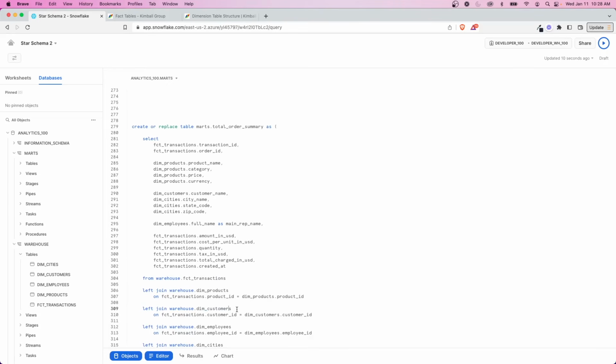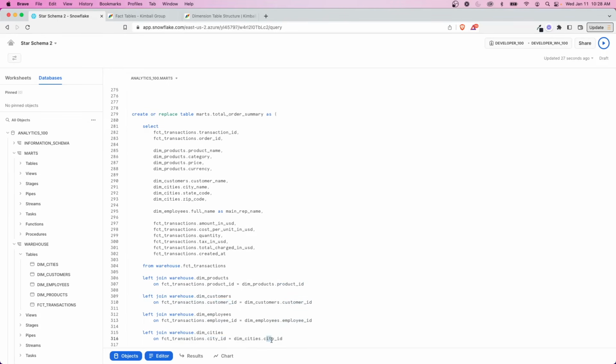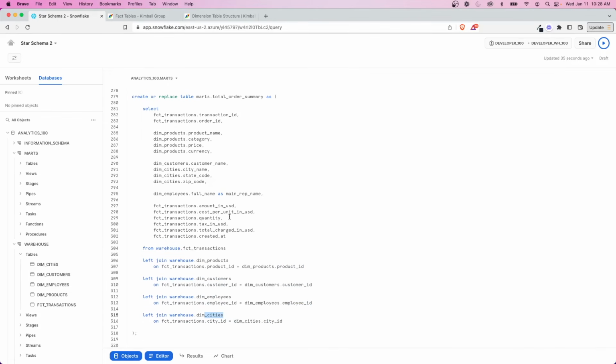And because these would ideally be really wide tables with a lot of different attributes, you can pick and choose what you want to bring in here. But each of the joins are really simple. They're just joining on the fact transactions ID onto the dimension ID over and over again. And it's really simple. And then all you do is pull in that information. And hopefully that's helping you see the power of this here.